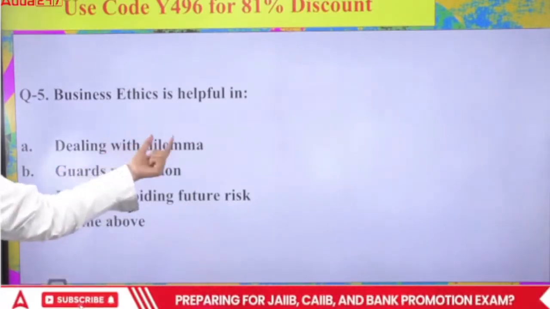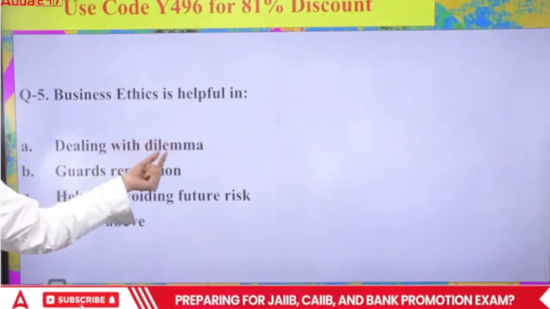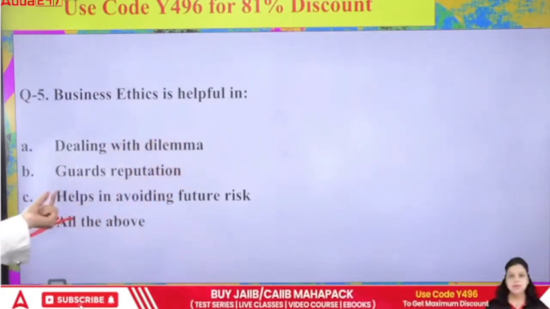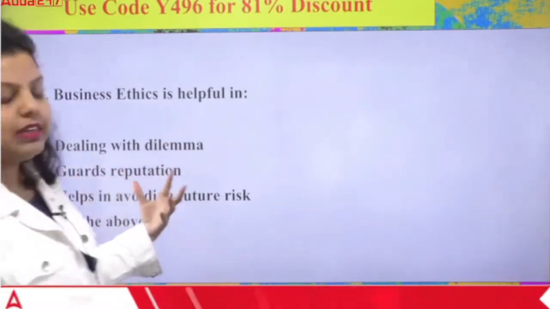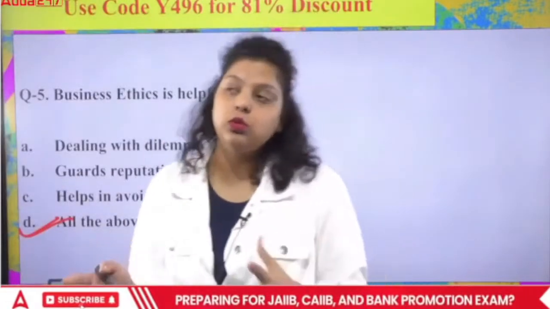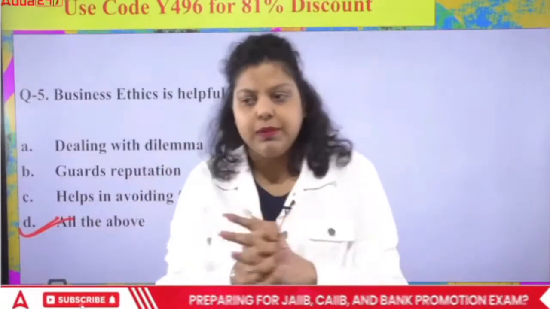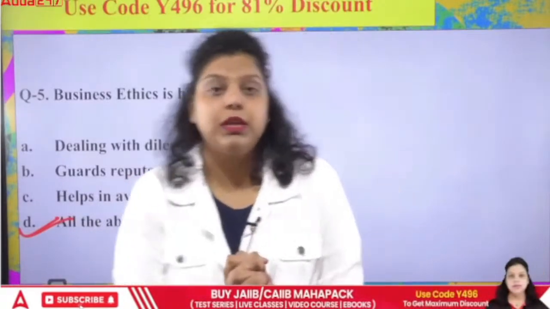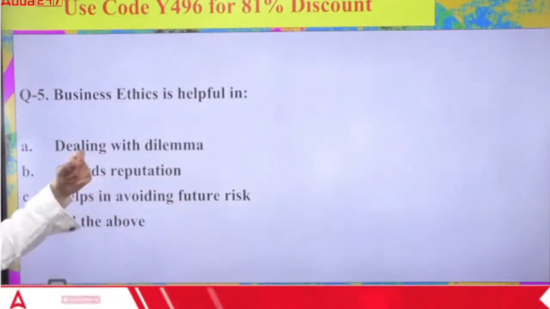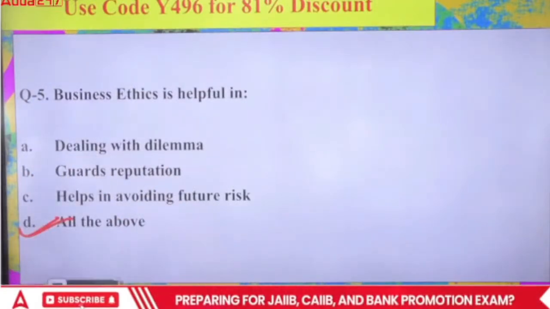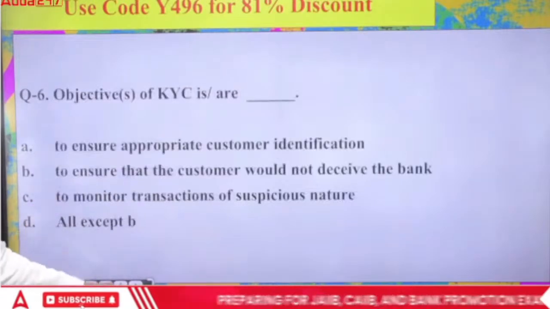Because it deals with the dilemma. Ethical dilemma means when you are confused between two rights. Then it guards your reputation. When you are following a certain principle, certain rules or a certain standard, and everybody is following that, you have a good reputation in the eyes of your customers, employees or other people. And it also avoids future risk. So the right answer will be all of the above.